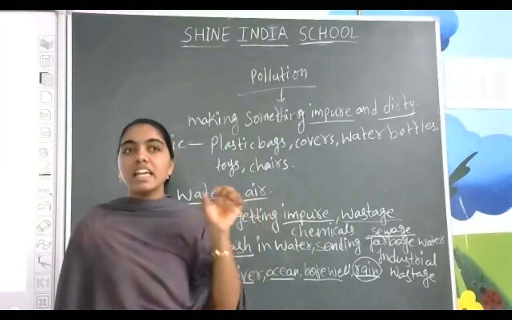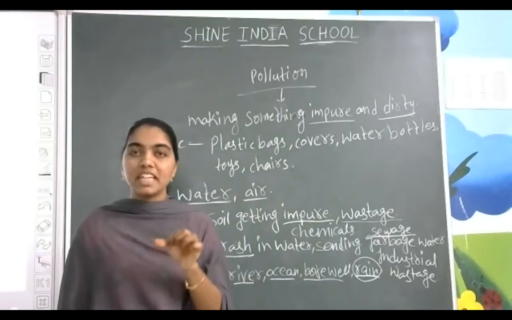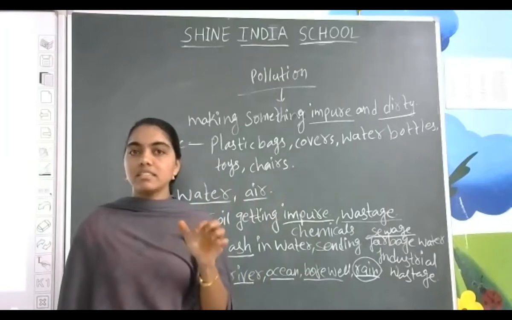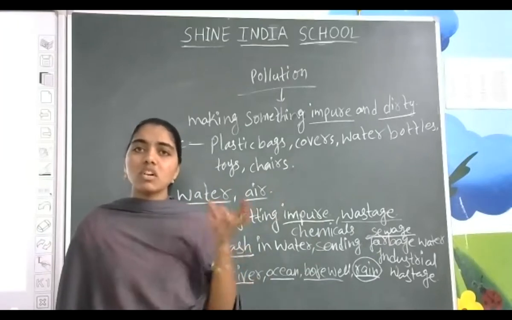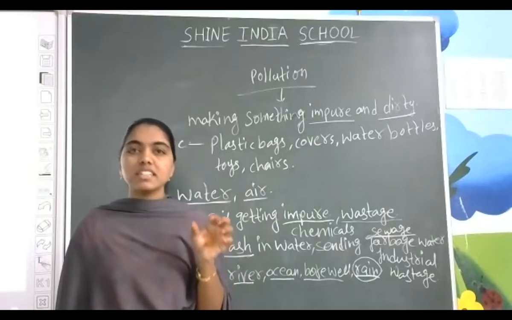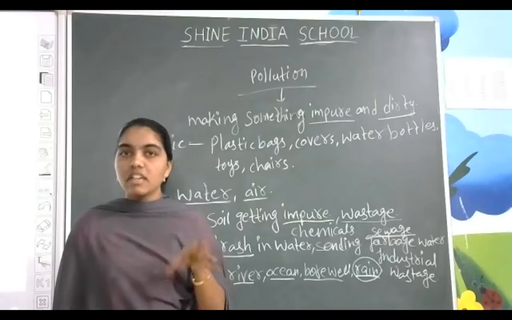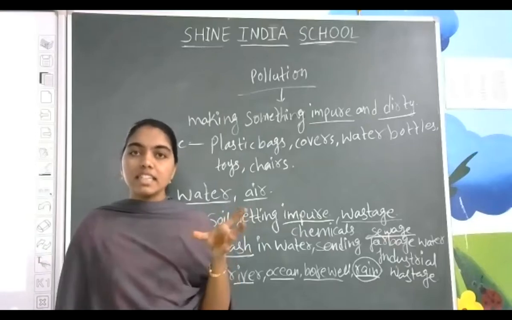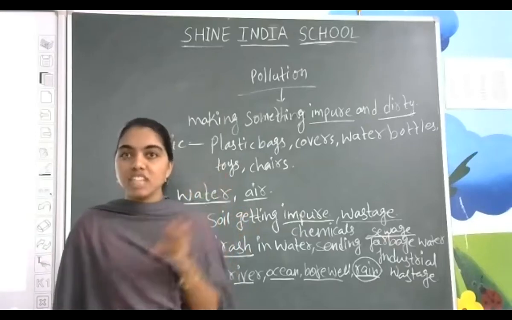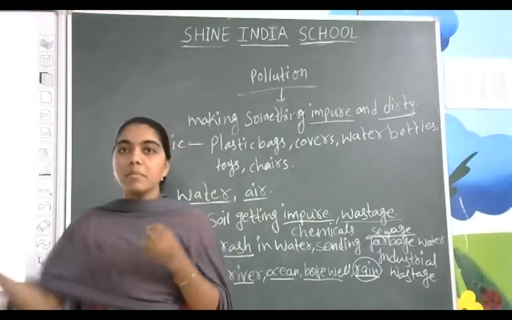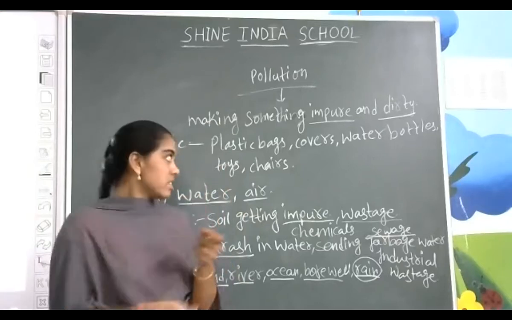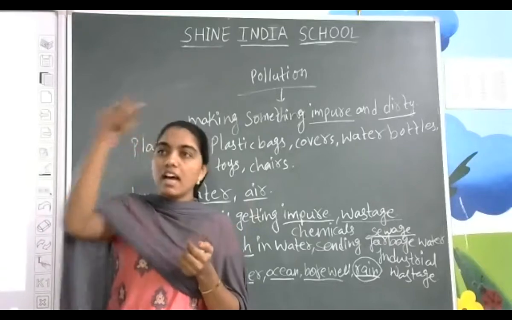Next, one more thing: if animals feed on plastic, like covers or plastic bottles, whatever we throw. If we are throwing plastic bags in the river, suppose a tortoise has seen it, then it thinks that it is a jellyfish or something moving, having wings. For a cover, you can see the handles.